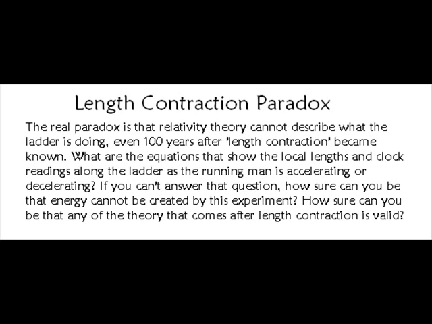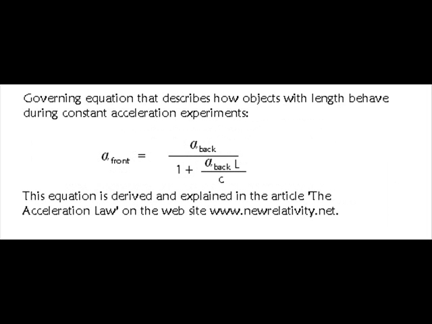And the solution of that constant case is this equation, where alpha is the acceleration of a location on the ladder. For example, if the length of the ladder is L, the acceleration of the front of the ladder is given in terms of the acceleration of the back of the ladder, and c is the speed of light. Now some people might say, wait a minute, the front of the ladder can't have a different acceleration than the back of the ladder, but of course it can.